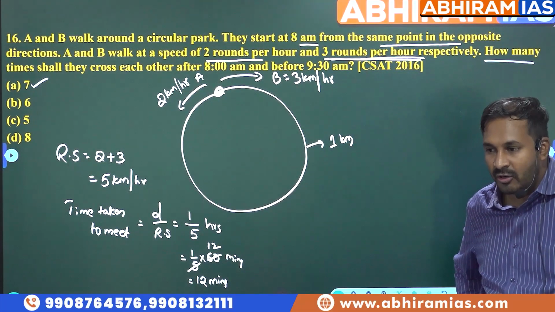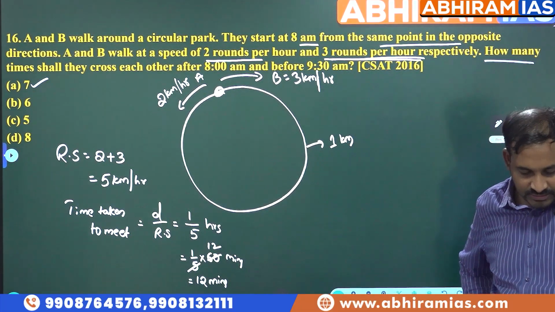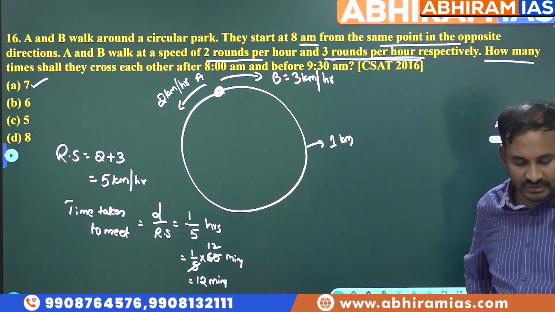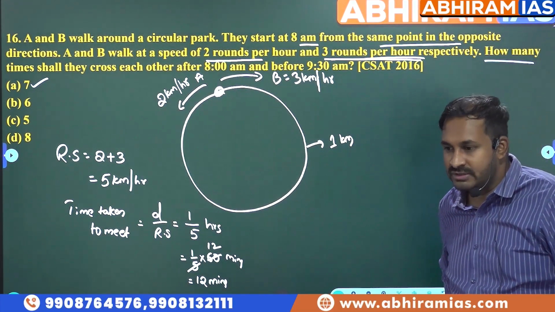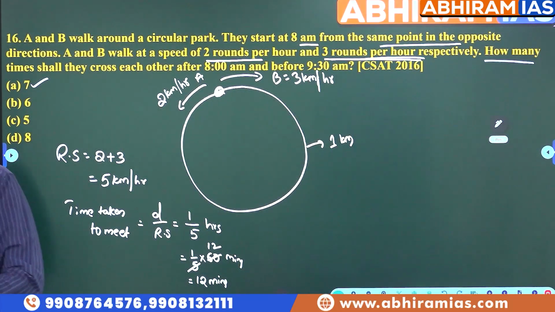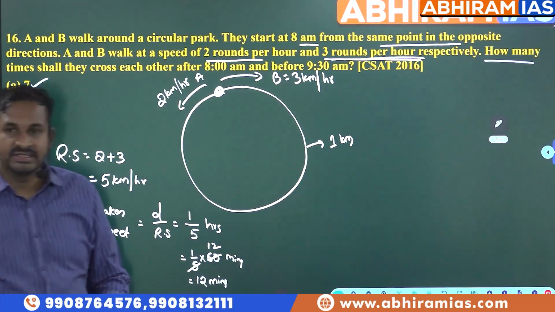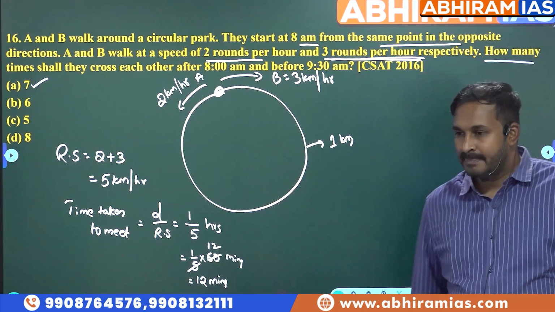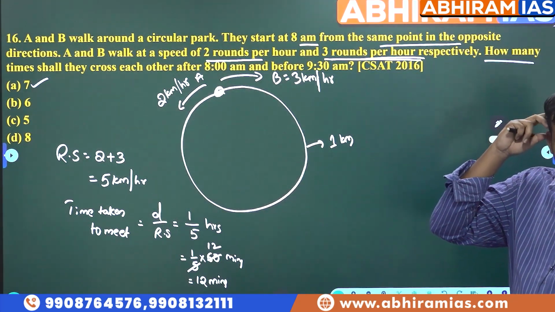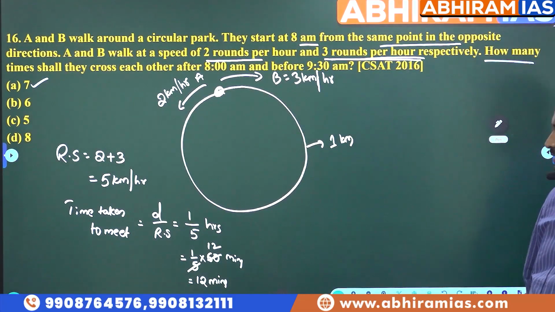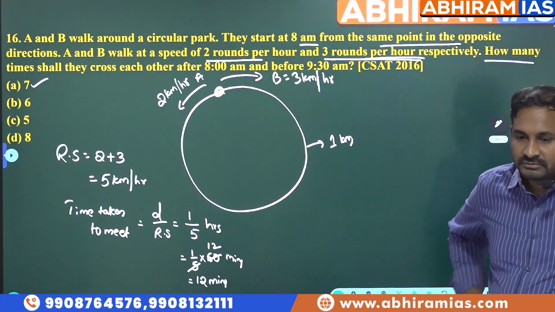between 5:20 a.m. and 7 a.m.? Solve it, students. Same, this will be just like the previous question. Please try to solve it. How many times will they cross each other between 5:20 a.m. and 7 a.m.? Solve it. The terms, the question, the pattern, everything is same. Please try to solve this one.